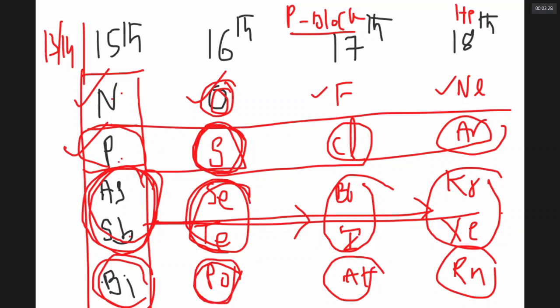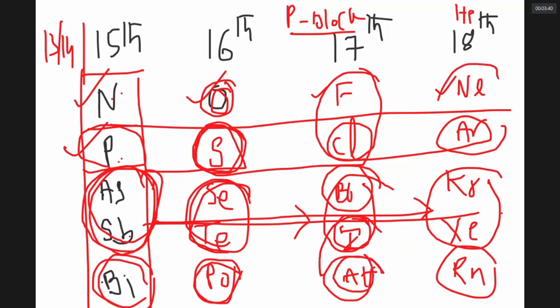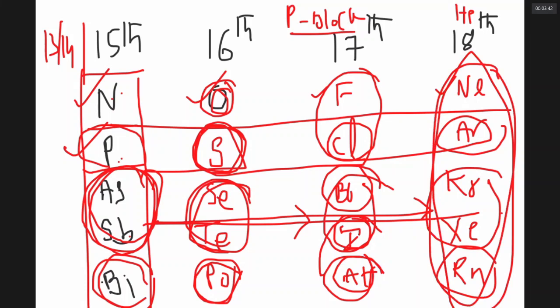17th group, there are 2 gases. There is one liquid non-metal, one solid non-metal, one metalloid. 18th group, all are non-metals, all are gases. So that is the general outline. Now I want to examine differently.